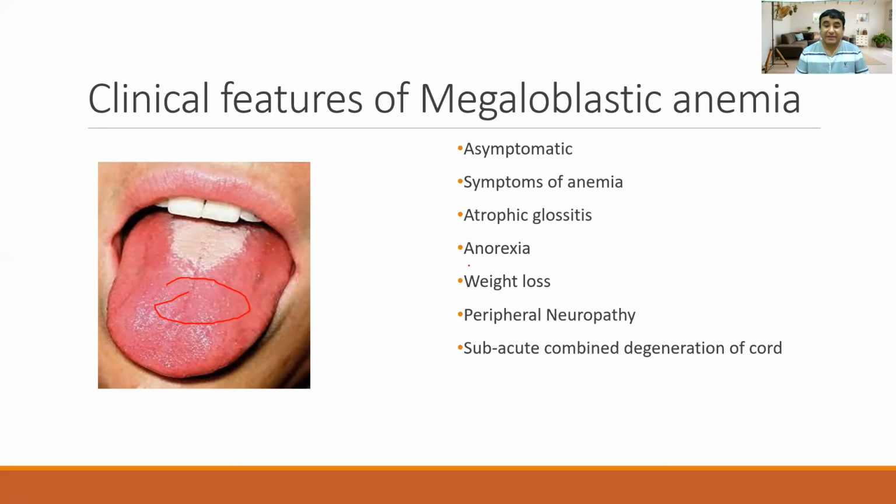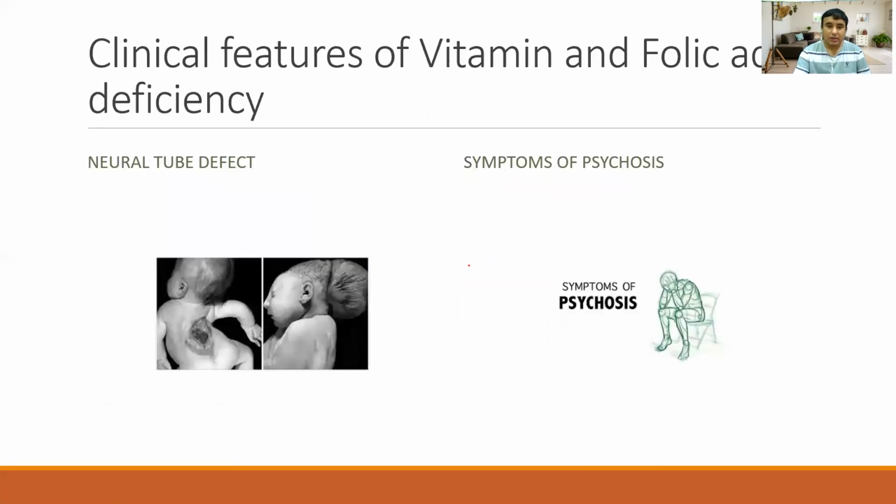Some patients can have the feature of subacute combined degeneration of the spinal cord. If a pregnant lady is deficient in vitamin B12 and folic acid, the child is going to have a neural tube defect. That's why we need to supplement folic acid to the pregnant lady, otherwise the child is going to have a neural tube defect. One feature of vitamin B12 deficiency is that some patients can have psychosis.